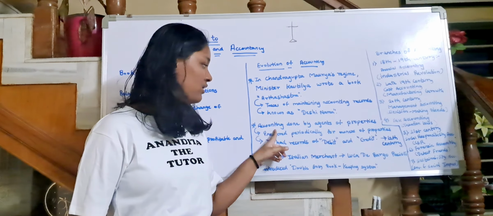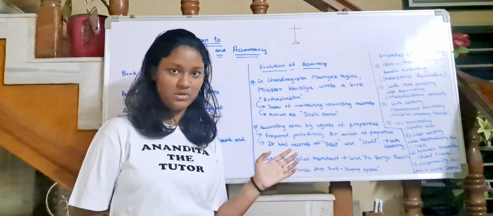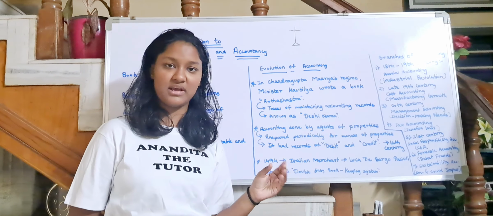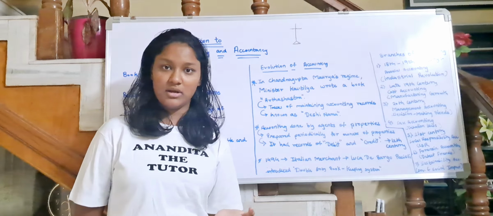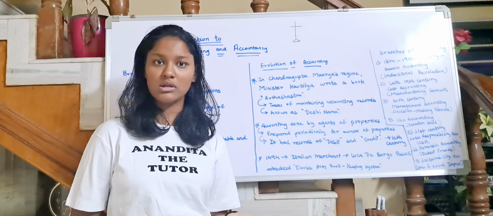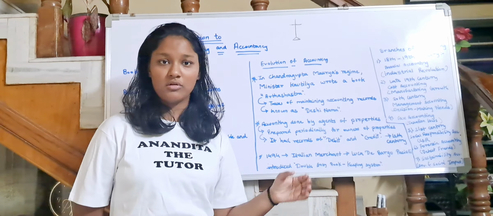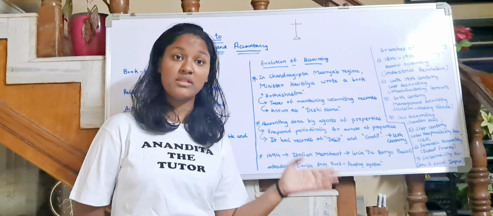Now accounting was done by agents of properties at that time. So who are the agents? Agents are basically the middlemen. So you all go to some sabji mandi and all. There are people who are selling those vegetables now. Okay, so sometimes there are farmers, or there are farmers' agents.